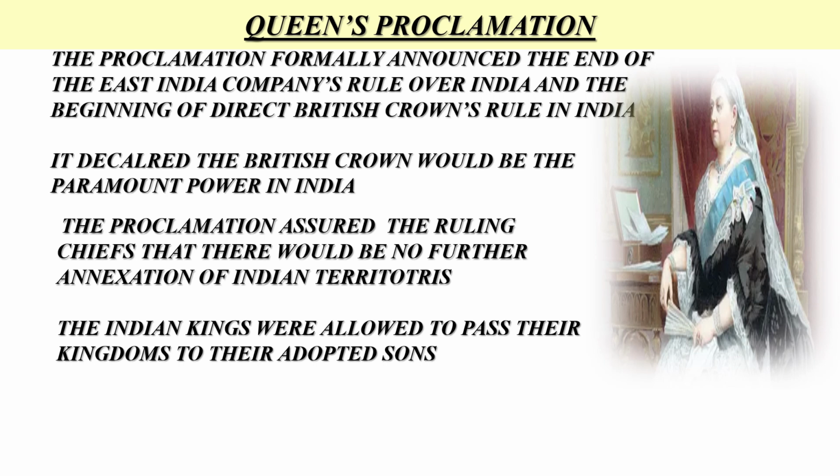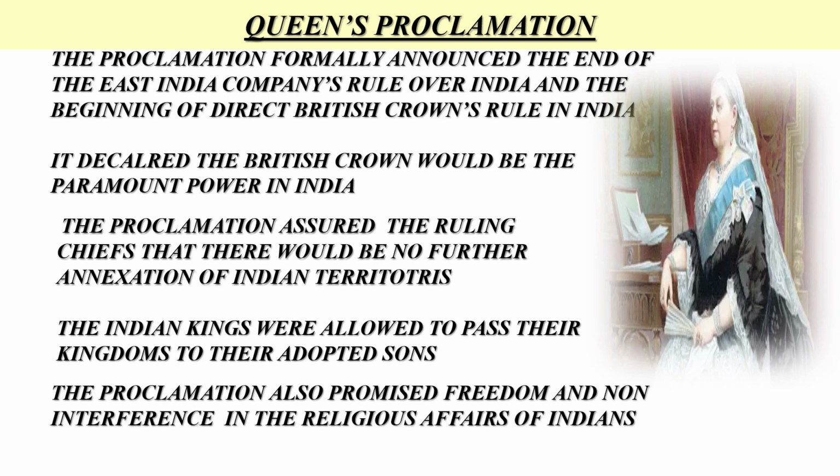Thus, it can be stated that the Queen's proclamation was more of a remedial measure and a pacifier to reduce the accumulated grievances of the ruling class caused by the East India Company's policy of paramountcy. The proclamation also promised freedom and non-interference in the religious affairs of Indians. This was an attempt to heal the social and the religious sentiments of the people, as they could not afford to have another revolt of this dimension.